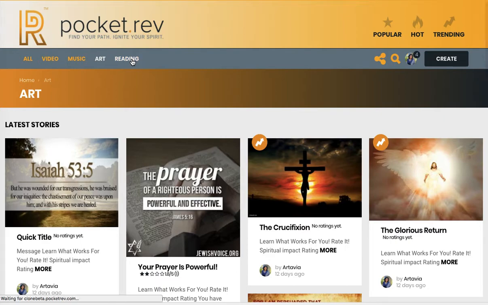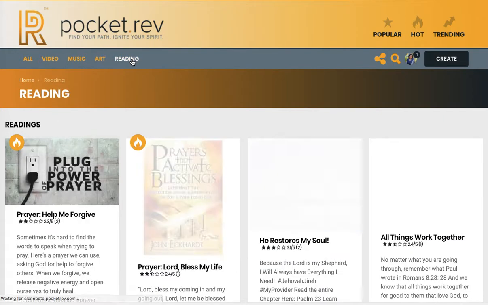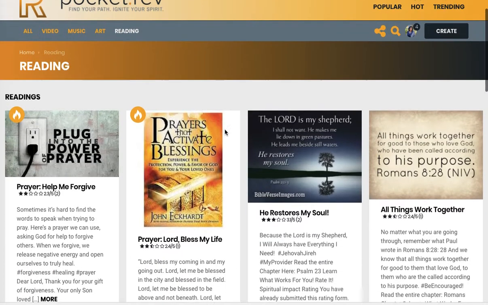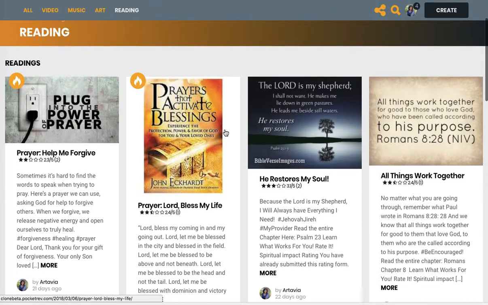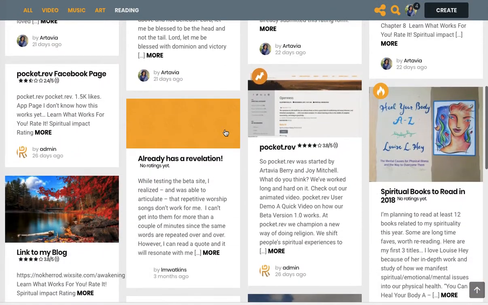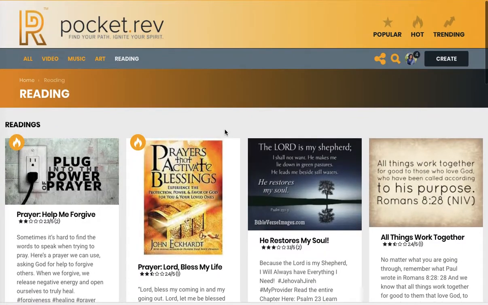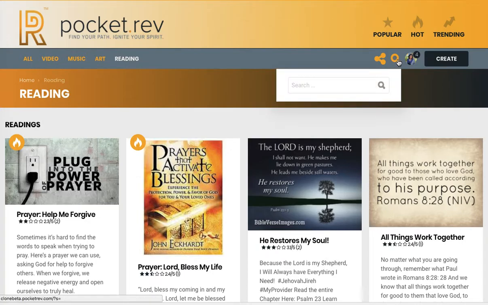And then you can also post readings, and this can be scriptures, it can be articles, it can be prayers, it can be any type of text that you may be looking for in terms of getting information or motivation or inspiration. In version 2.0, we added a search feature.